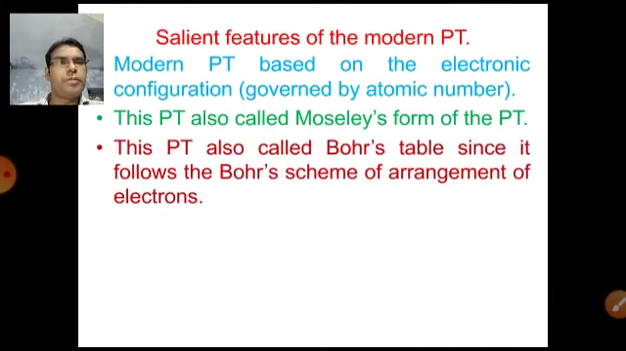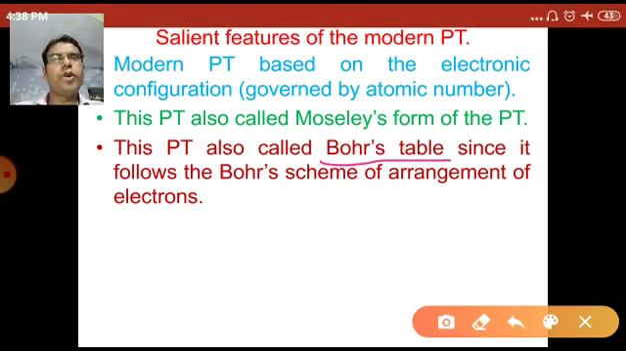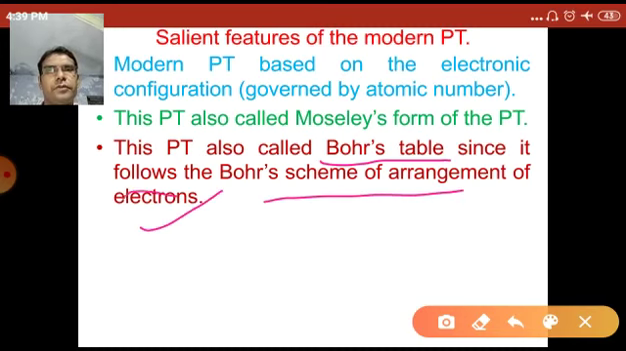Now the next feature of the modern periodic table is that it is also called the Bohr table. Niels Bohr was a scientist who had a great role in chemistry, and for the formation of the modern periodic table, the scheme of the arrangement of elements was based on Bohr's concept. So the modern periodic table is also called the Bohr table.